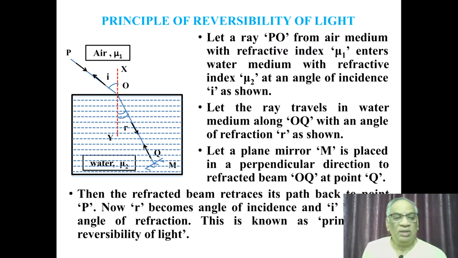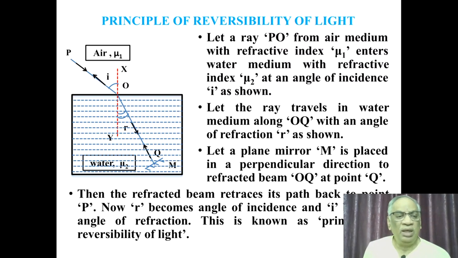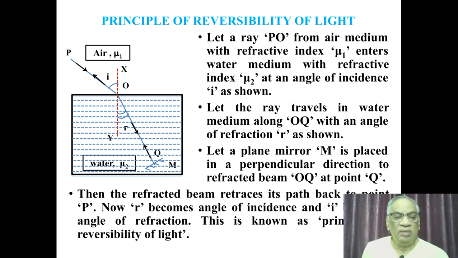So in this slide you can see there is a glass slab filled with water, and a light ray is entering the boundary between air and water medium at the boundary surface at the point O, making an angle of incidence I. And in the water medium it refracts through an angle of refraction R. Suppose at the bottom of the water tank we keep a mirror perpendicular to the direction of the refracted beam, that is ray OQ in the picture.